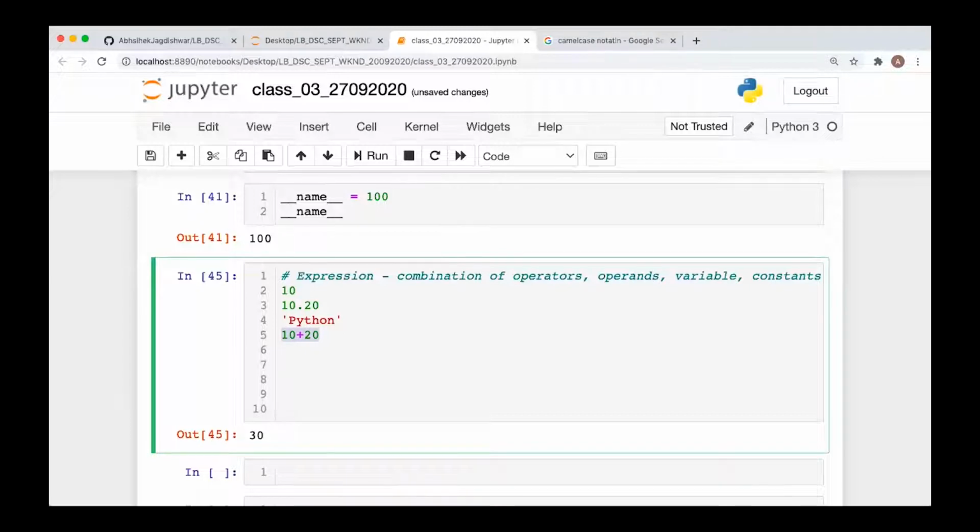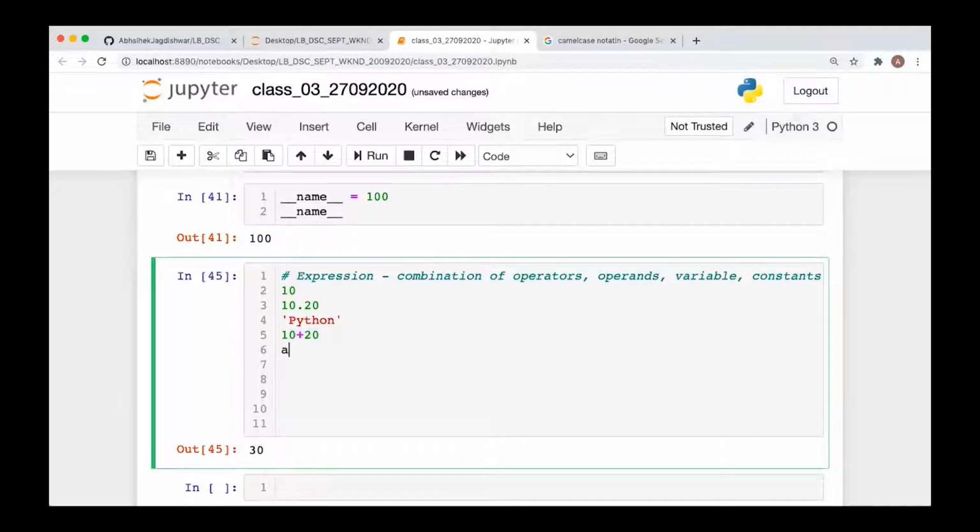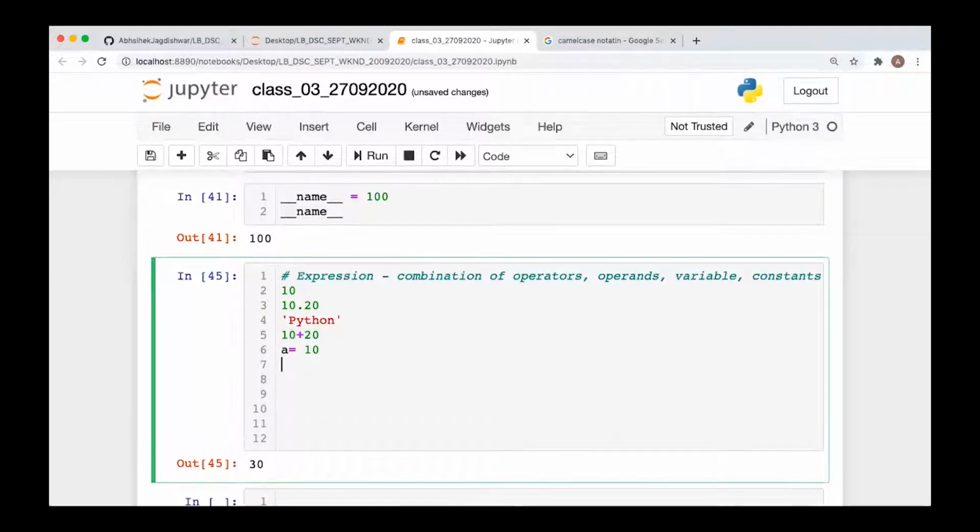Not only this, you may have a combination of variables, operands and operators. For example, you may write print a plus 100. This will give you the result 110. So this is also executing. So any combination of operator, operand, variable, constant, anything which is executable, is called an expression.